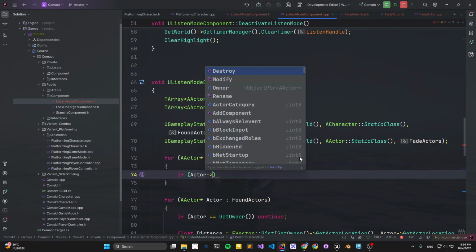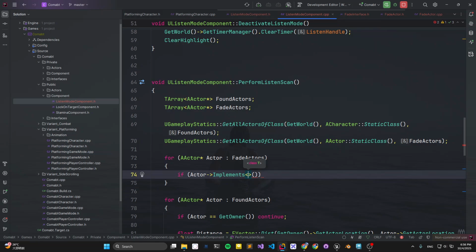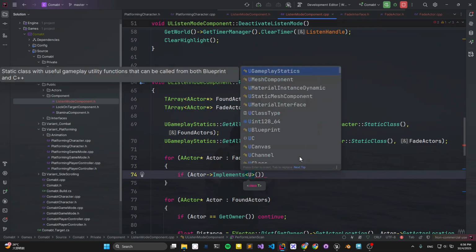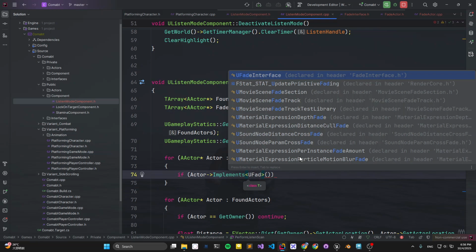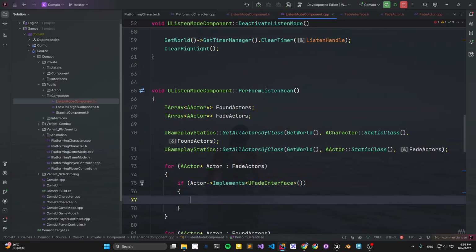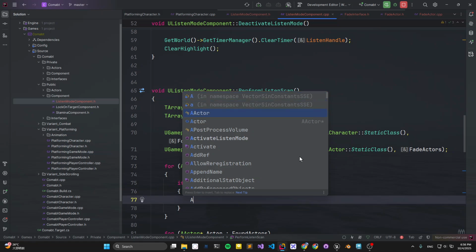Implement U phase interface. If this, we can cast this actor.